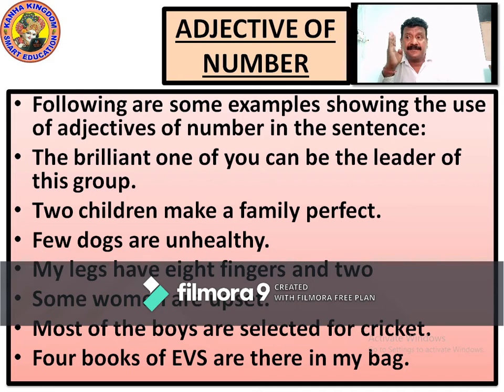4 books of EVS are there in my bag. How many books of EVS? 4 books. What is this 4? This 4 is telling the adjective of a number.